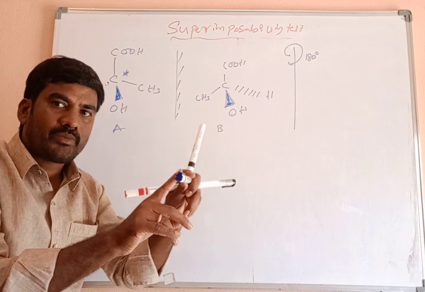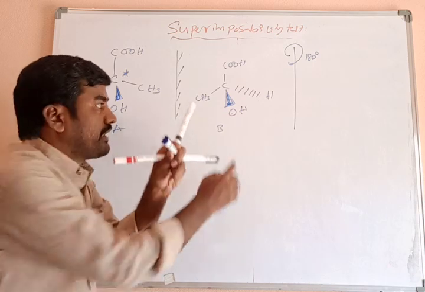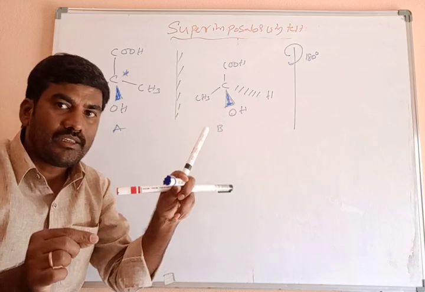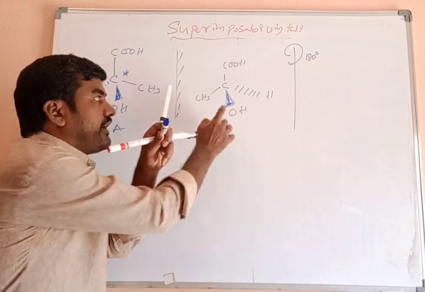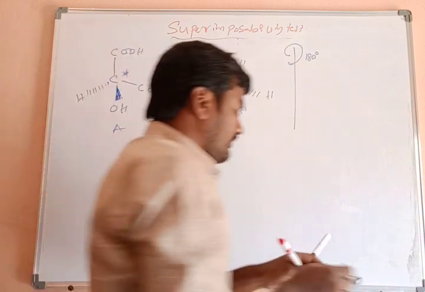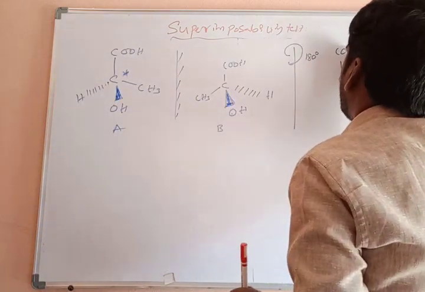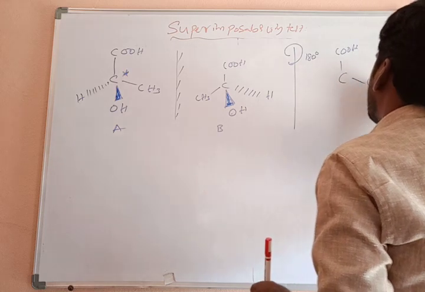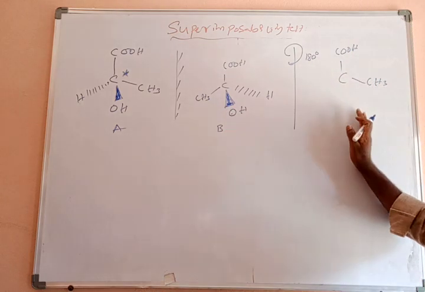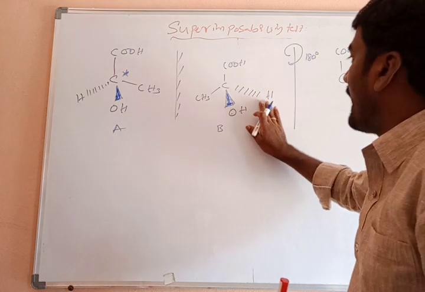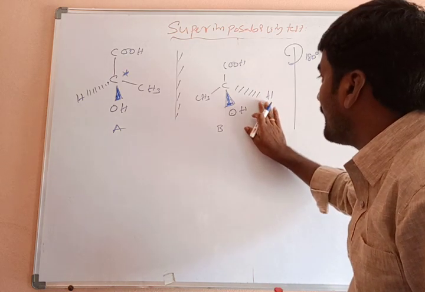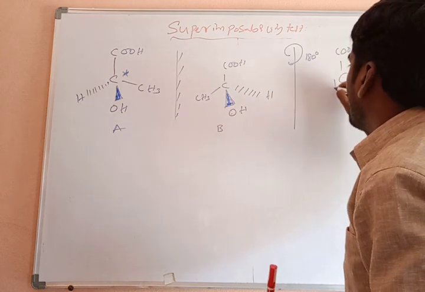Now it comes on a wedge bond. The OH group, initially on the wedge bond, has now gone onto the dash bond. Means the structure is: COOH and CH3 both lie on the same plane. Both lie on the same plane after rotating. Now this hydrogen is present on the wedge bond.